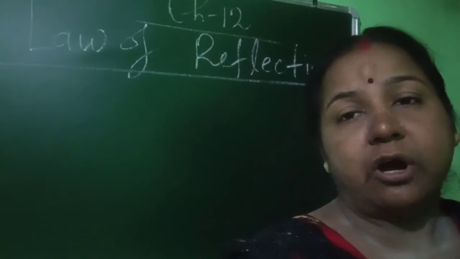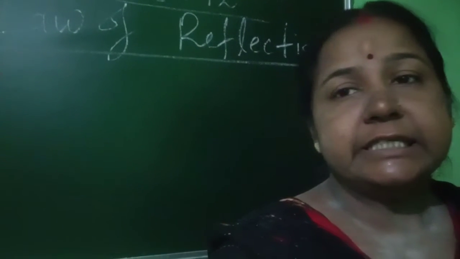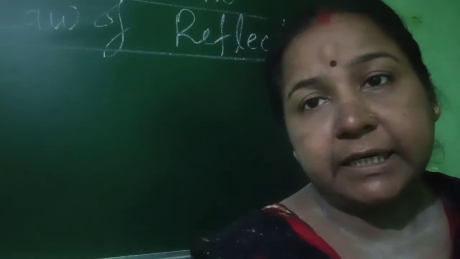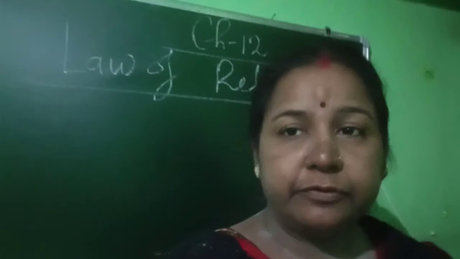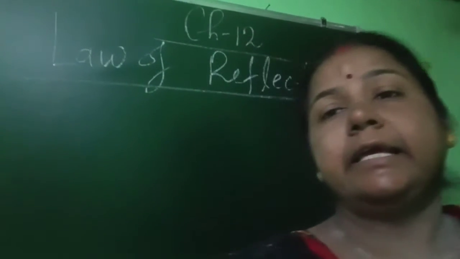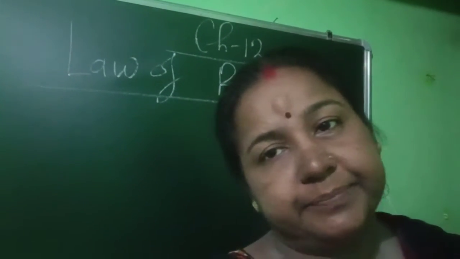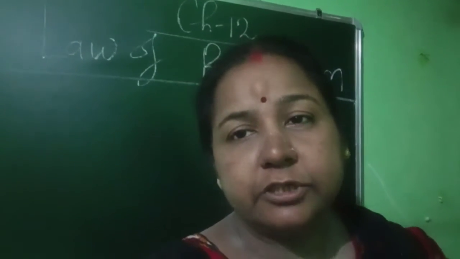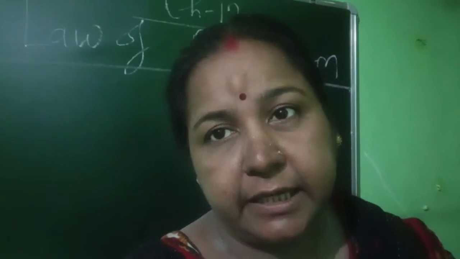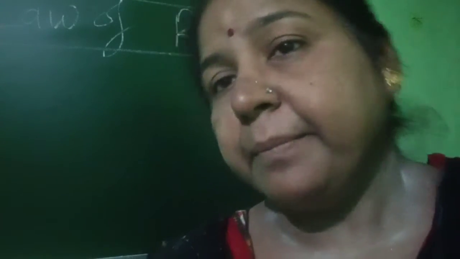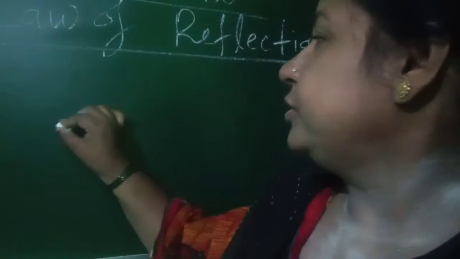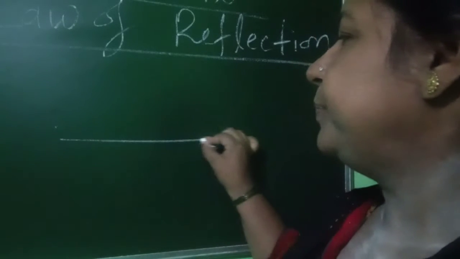That is, first law, what? Now incident ray, reflected ray and normal at the point of incidence lie in the same plane. Understand? First law, that is, incident ray, reflected ray and normal at the point of incidence lie in the same plane. Now you see here that this is the plane mirror.